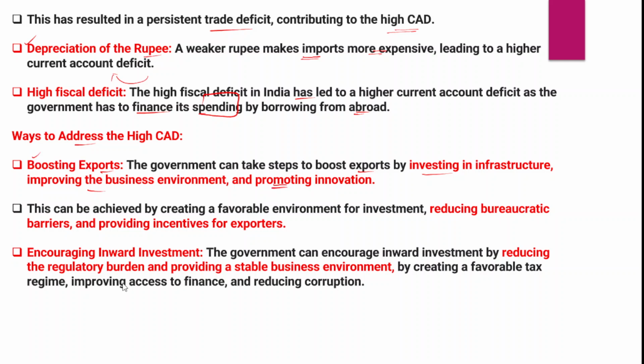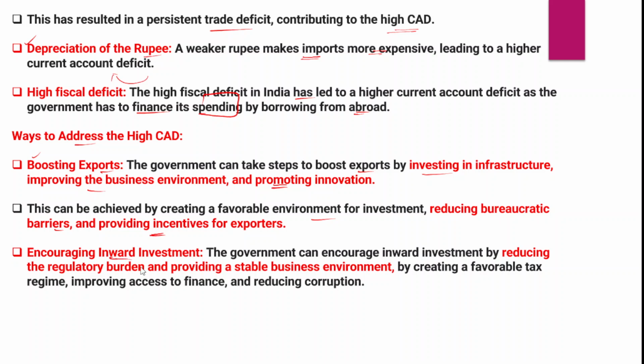And apart from that, when we talk about boosting India's exports, this can be achieved by creating a favorable environment for investments. We need to create a conducive and favorable environment for investment. We should also reduce bureaucratic barriers, and we should also provide incentives for exports. More and more incentives for exports should be provided, and that would incentivize exports from India to other countries, thereby making India's exports more and more competitive.